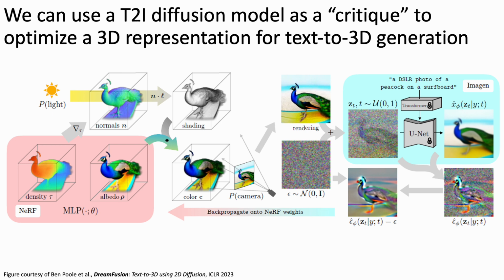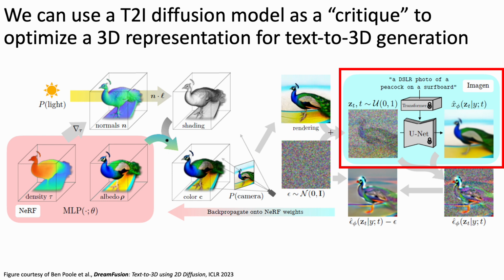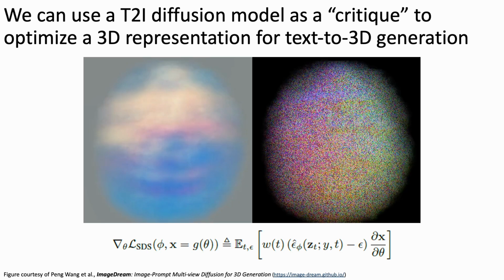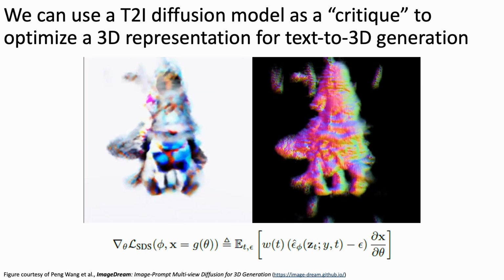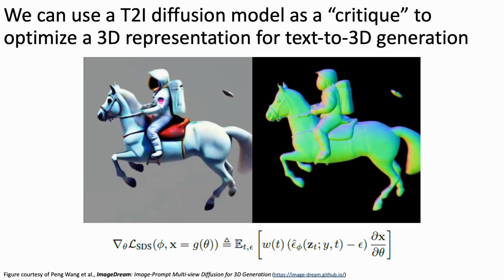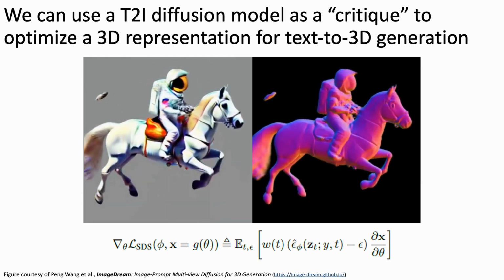We'll have to talk about how text to 3D works. As of now, there are various approaches to this, but when DreamFusion first made text to 3D generation possible, it was by using a pre-trained text-to-image diffusion model as a critique to optimize a NeRF model based on the text prompt. The NeRF is updated in an iterative manner from random initialization, similarly to the video shown here. This optimization was made possible by score distillation sampling, or SDS for short.